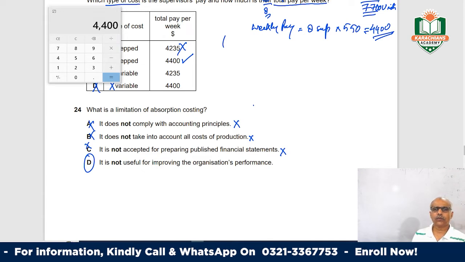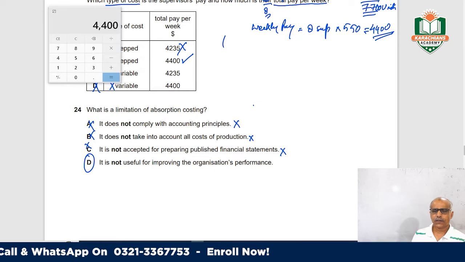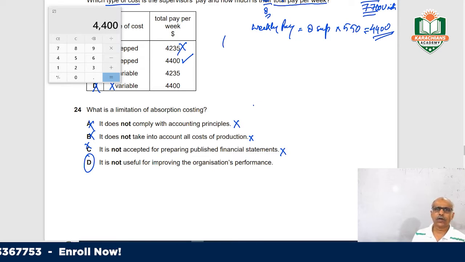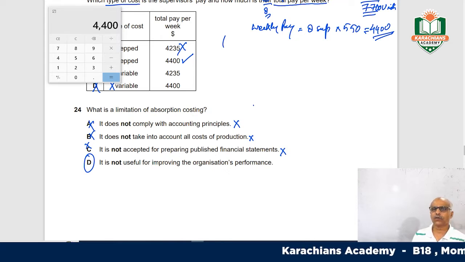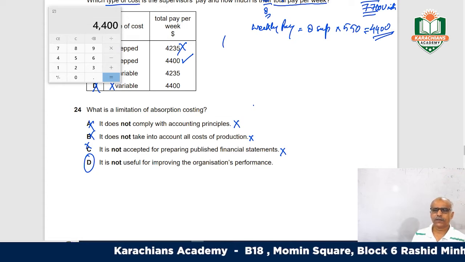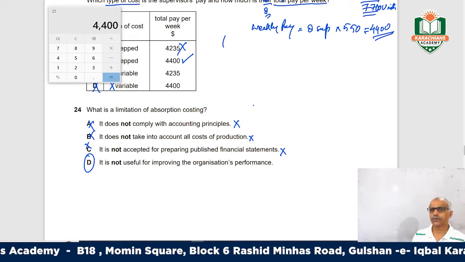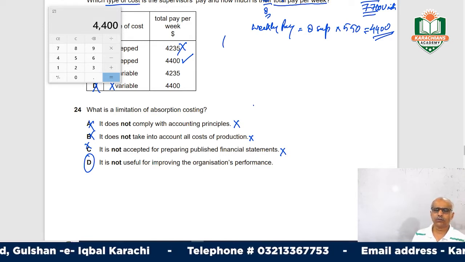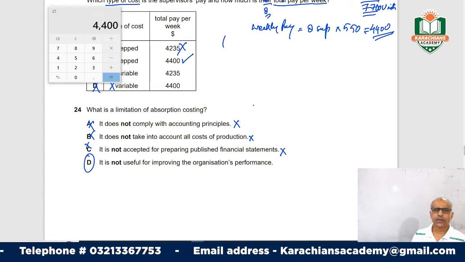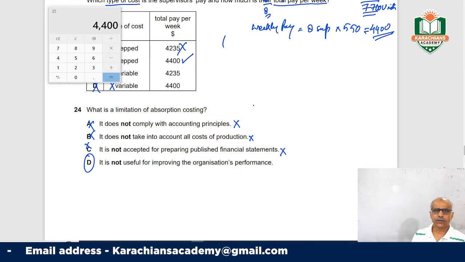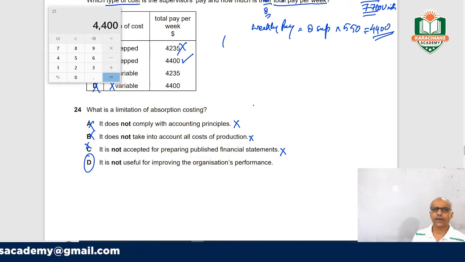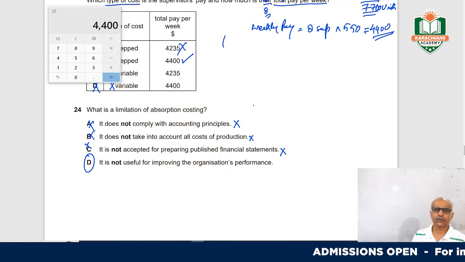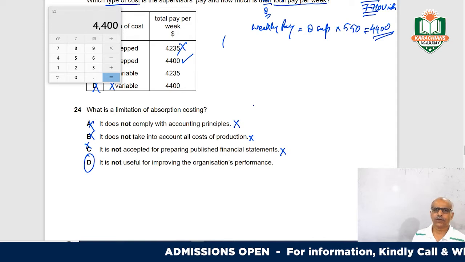Yes, for short-term decision making and for business performance at a micro level, the drill down level, marginal costing helps you a lot, because cost is divided into fixed and variable. Fixed cost is fixed, but the variable you can control through the lesser number of units produced. So business performance you can better judge through marginal costing and not absorption costing. Absorption costing is not helpful in business performance.